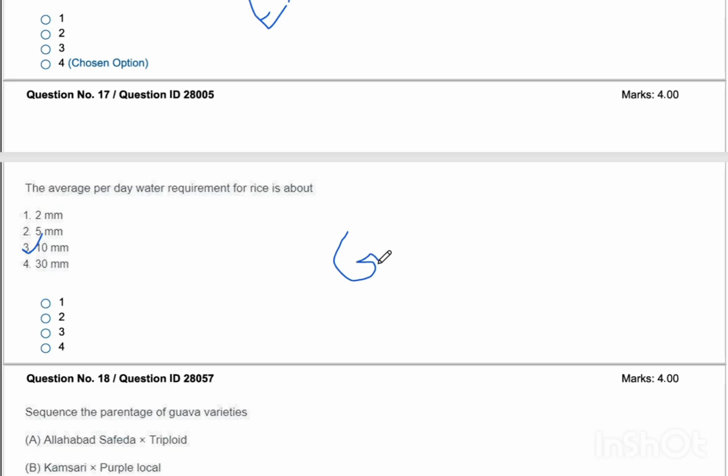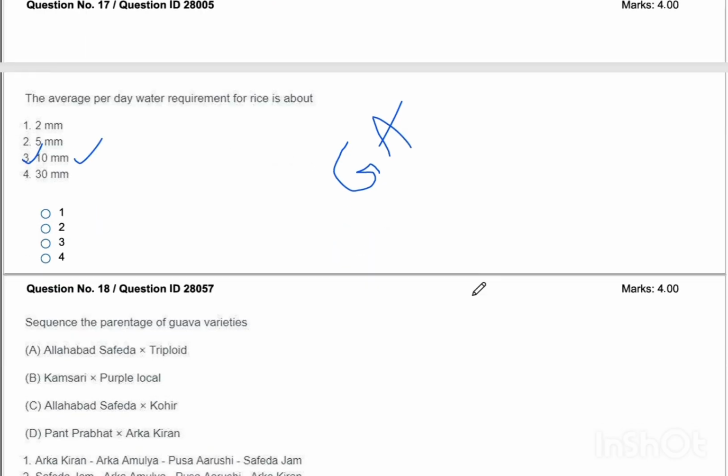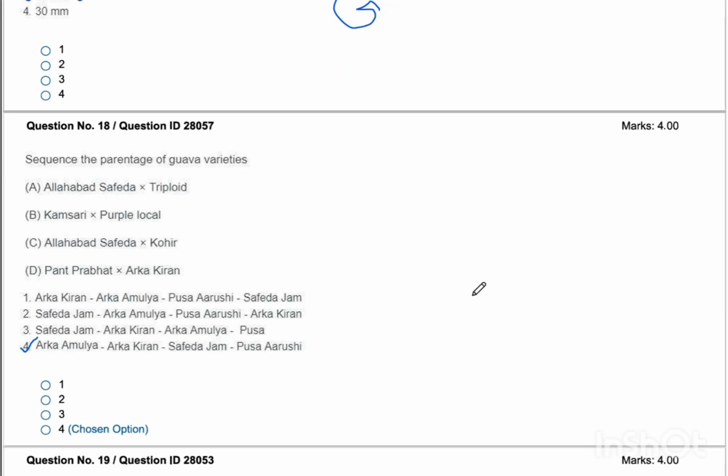Next question, question number 17. The average per day water requirement of rice is about? Again, a question from general agriculture. It's an agronomy-related question, and the average per day water requirement is about 10 millimeter. I think this is in the Nimrod Sunda book. I'm not sure, but this is a general agriculture question that came from the agronomy portion. I was not a person who covered general agriculture a lot, and I was not able to answer this question.